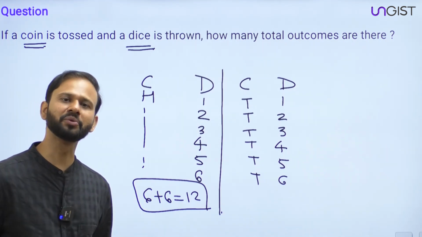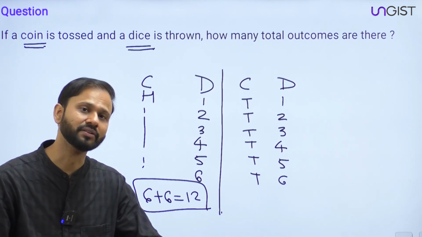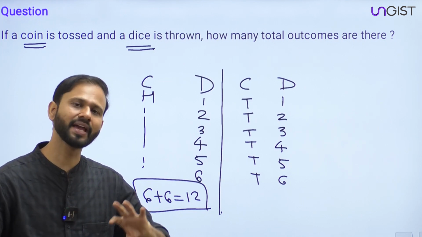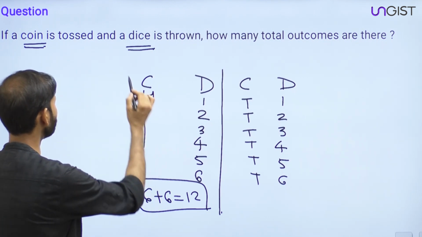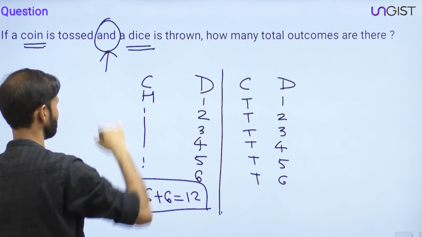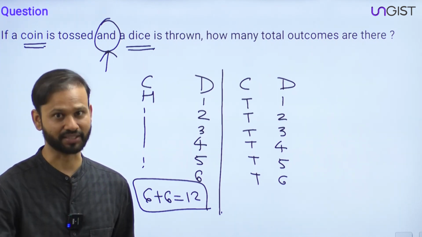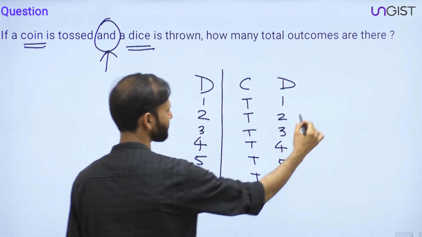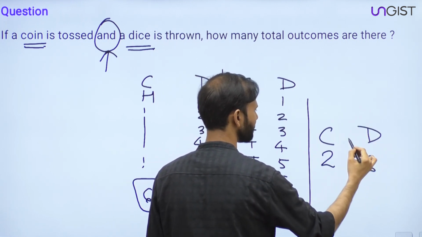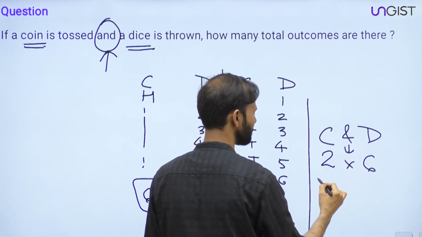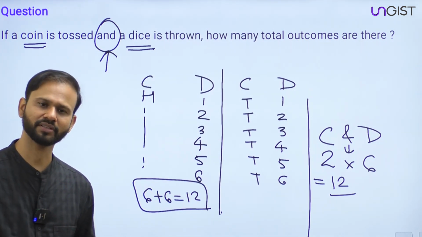Now just go back to the basic counting principle. What does the basic counting principle say? The question says if a coin is tossed and a dice is thrown. Guys, mind this word 'and'. And means product. So the coin's outcomes are 2 and the dice's outcomes are 6. And means product, so 6 into 2, the answer is 12. Guys, hope you are getting it, right? Okay everyone, it is clear.